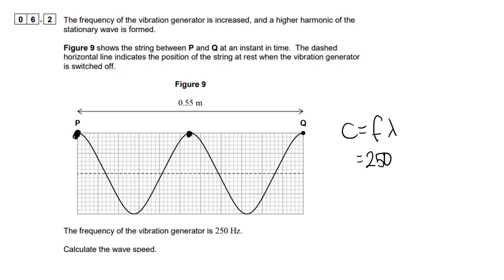So from P to this point in the middle here is 1 full wave, and then again to Q. So this is 2 lambda. So therefore lambda must be a half. The wavelength must be a half of that total distance. So put that all together and you get about 69 meters per second.